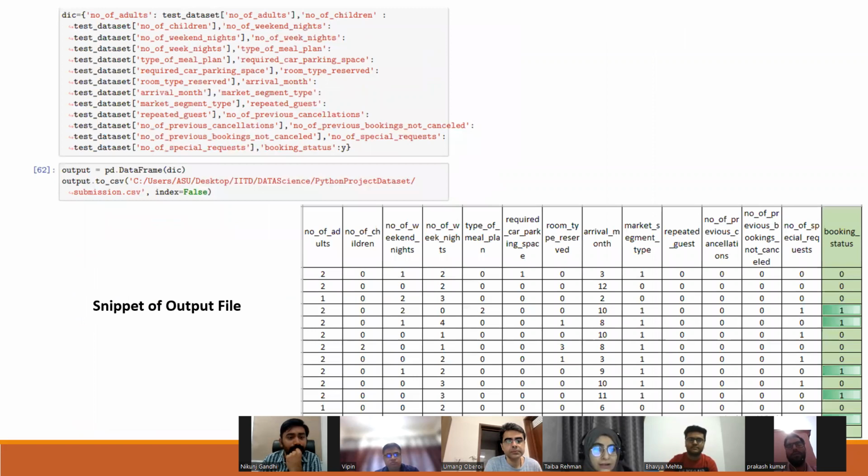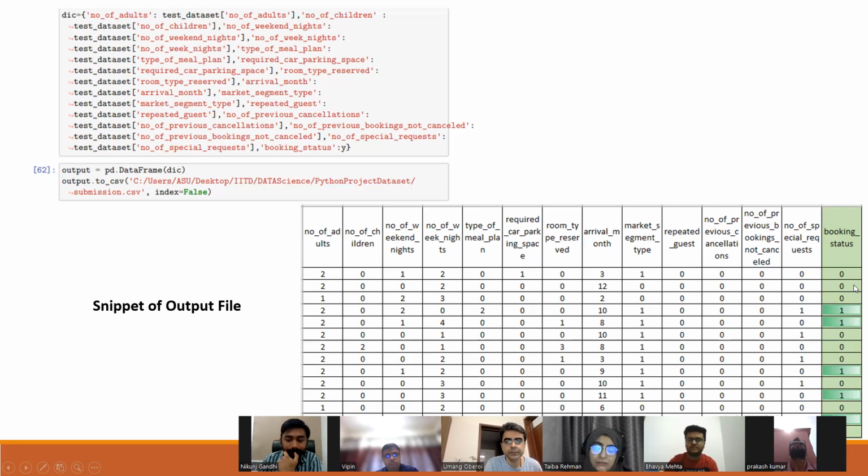So we chose this model for our cross validation over the test set. This is a snippet of our final output of XGB cross validation, where we got the booking status predictions as 001100 like this.